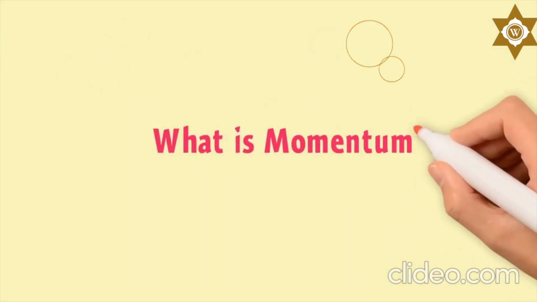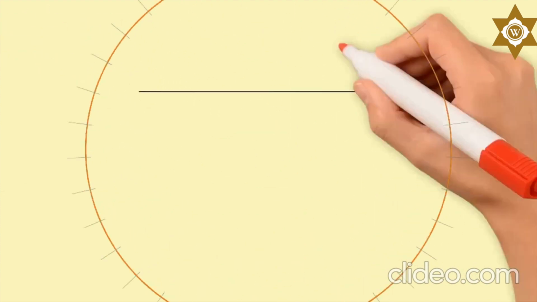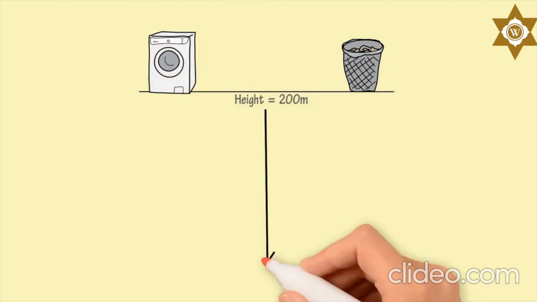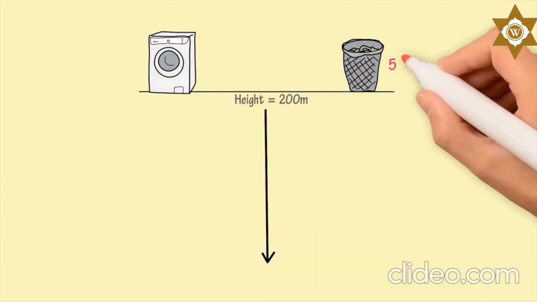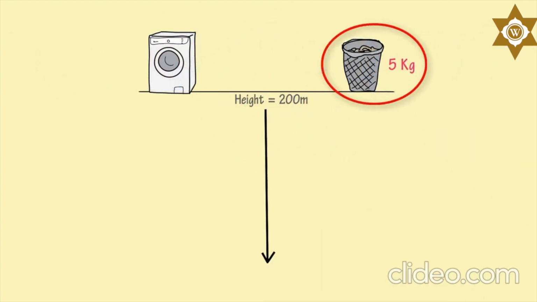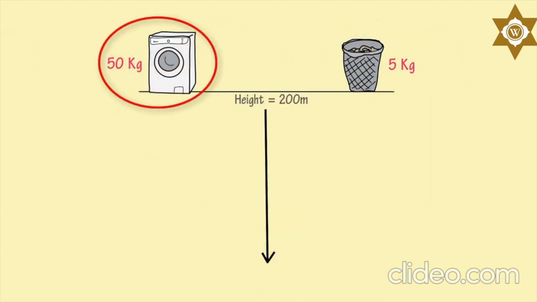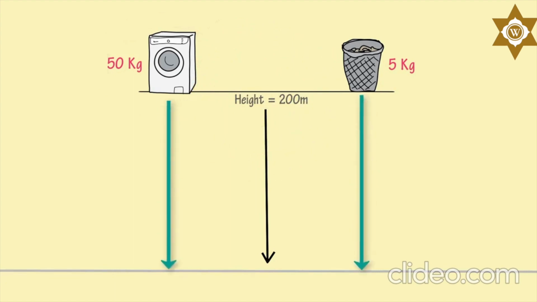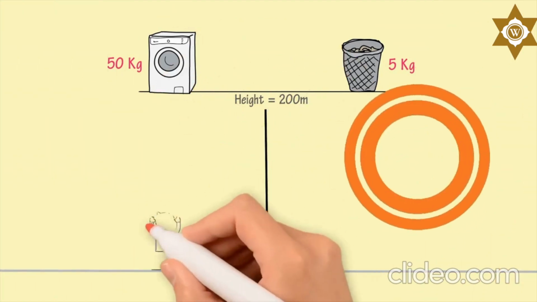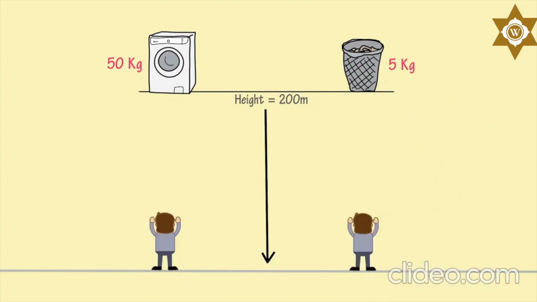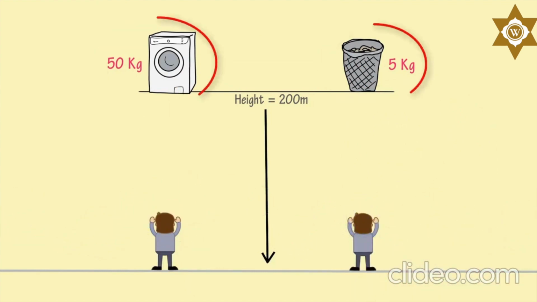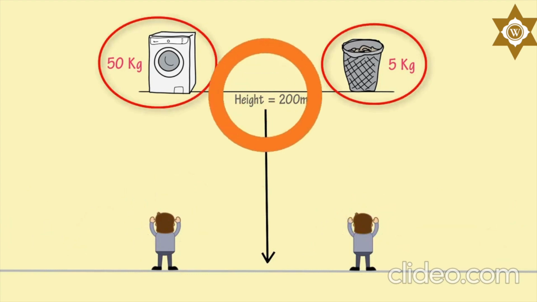What is momentum? Let's consider that two objects are falling down from a height of 200 meters. Let the mass of this object be 5 kg and the mass of this object be 50 kg. These both bodies accelerate with the same speed towards Earth. If I ask you to catch one object out of these two objects, which object would you choose to catch?